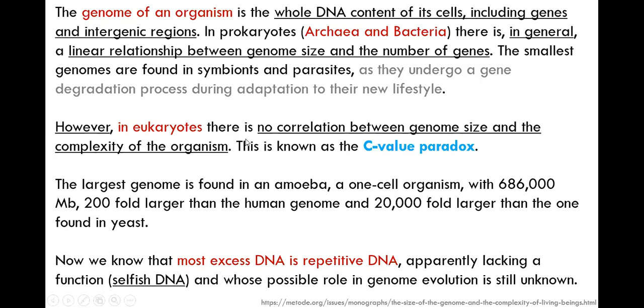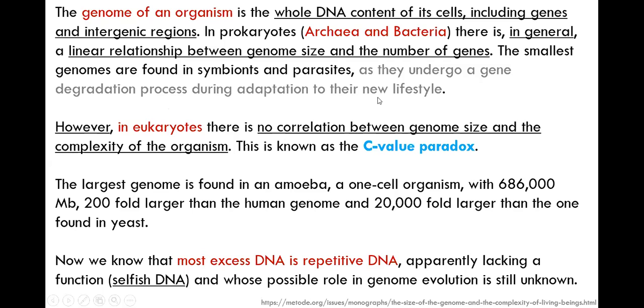But coming on to eukaryotes specifically, there is no correlation. In prokaryotes also, there is some variability. Some of the protists are highly variable, but that is only an exception. In general terms, prokaryotes are okay to go with genome size and number of genes. However, in eukaryotes, there is no correlation between genome size and the complexity of the organism. This is considered paradoxical, because people understood that genome size should correspond to the number of protein coding genes. Humans should have at least 3 lakh protein coding genes, but we have only 20,000. So that is called the C-value paradox.